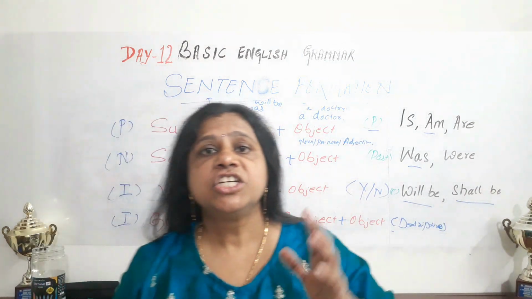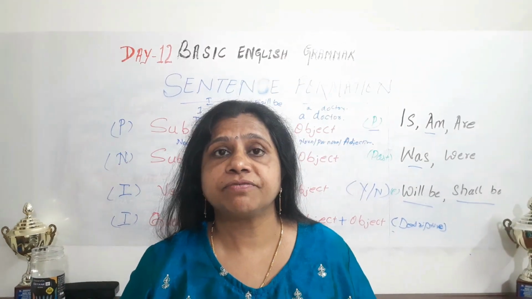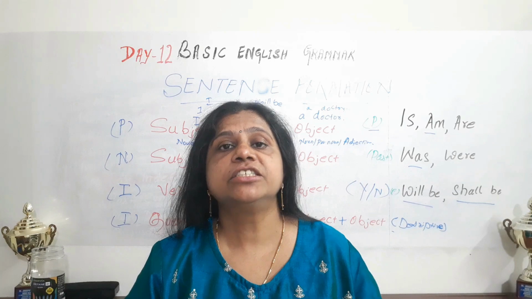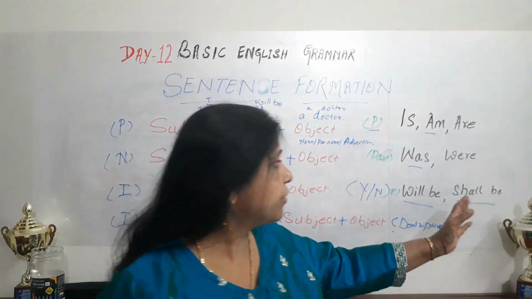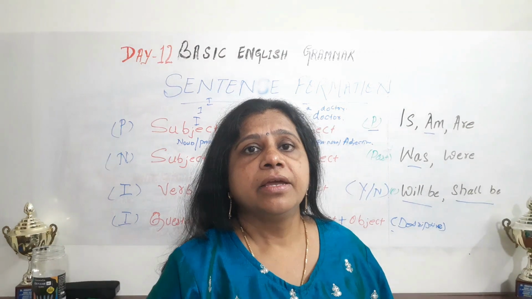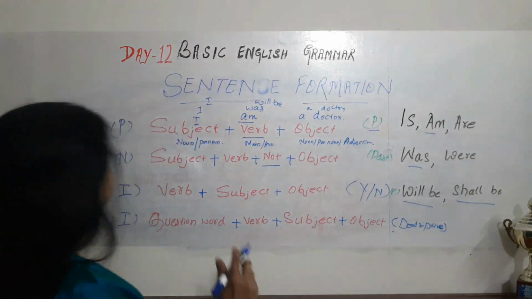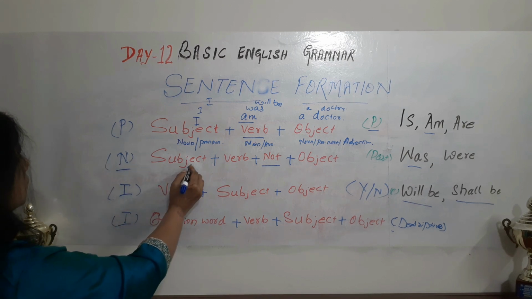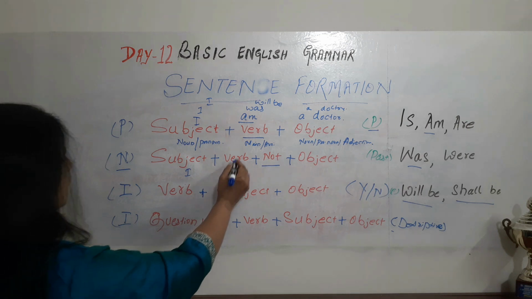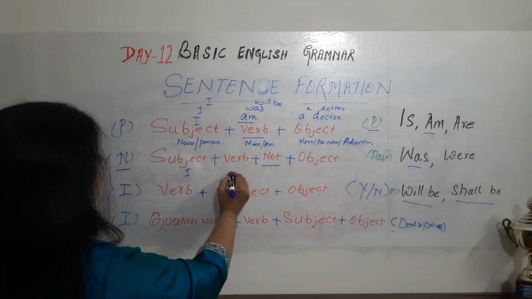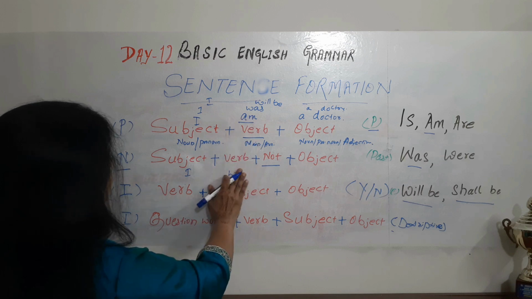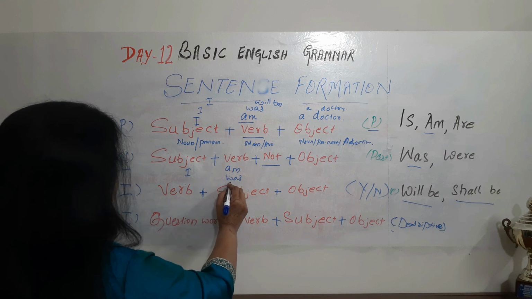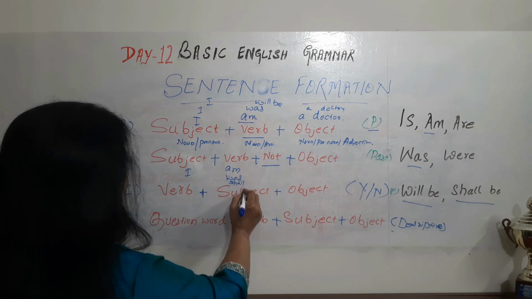Basically we use shall for first person. First person is I, singular, and we is plural, that is first person. For that we use shall be for the future sentences. And coming to negative sentence, subject again I, verb: if it is present tense, am; if it is past tense, was; and if it is future, shall.